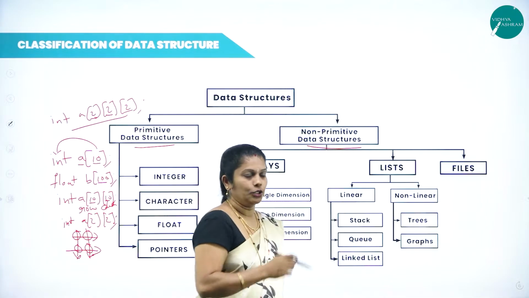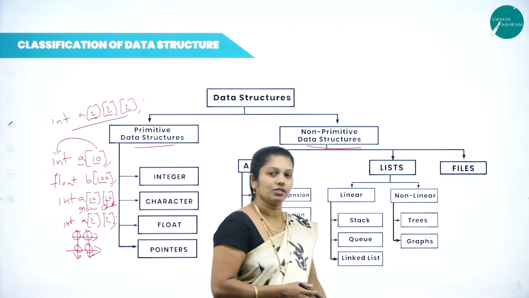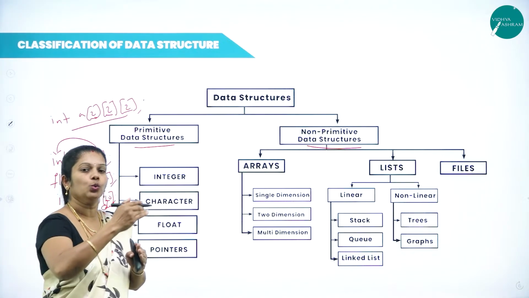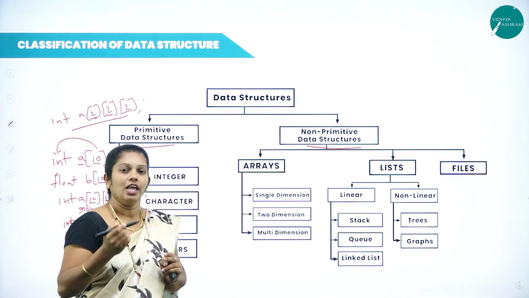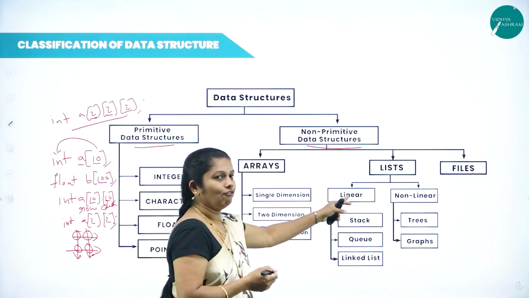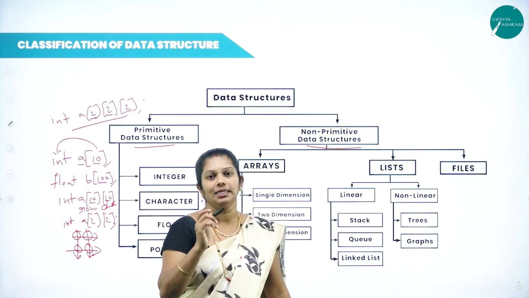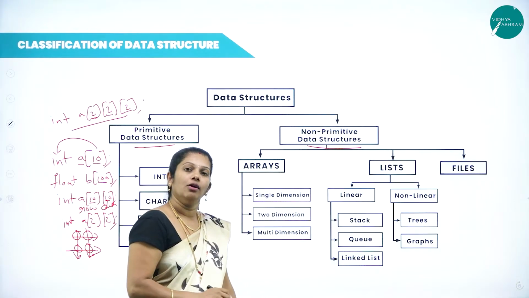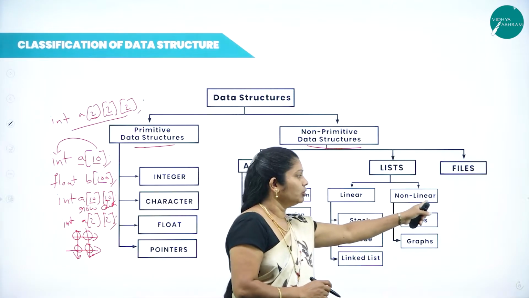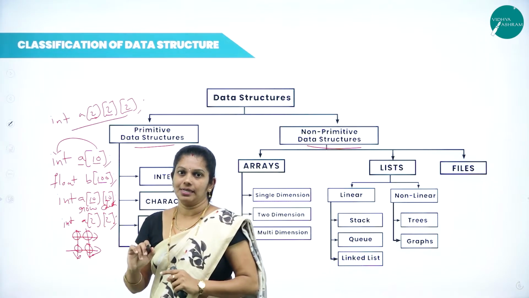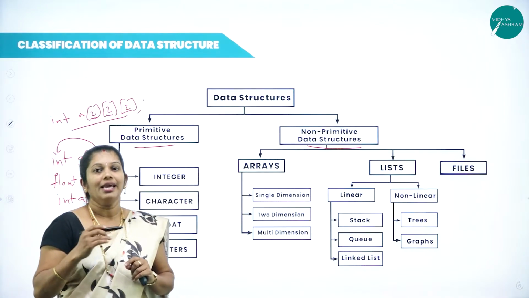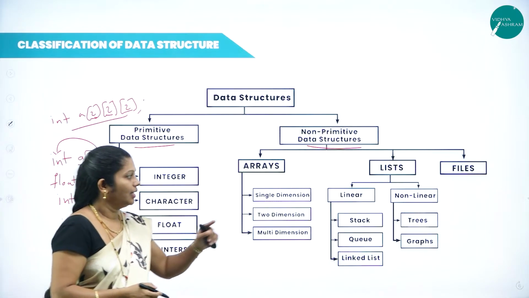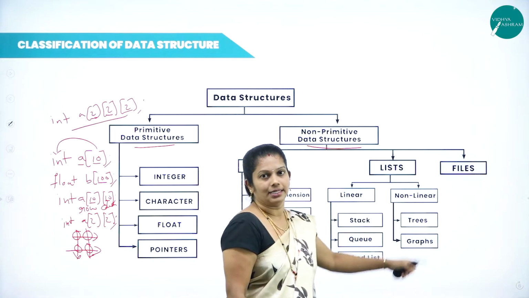In a list, there are two types. One is linear and one more is non-linear. The name itself suggests that linear means all the elements are arranged one after another without any break. If elements are arranged one after another without any break, then we call it a linear data structure. All the elements are arranged one after another in a continuous memory location. Then non-linear, as the name suggests, means that elements are arranged randomly. There are no continuous memory locations here. Then it can be called a non-linear data structure.